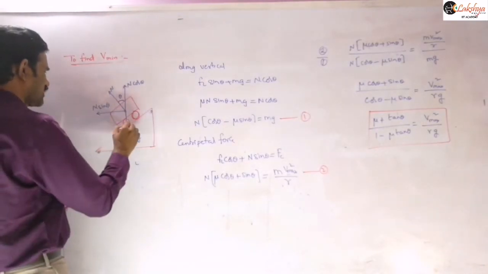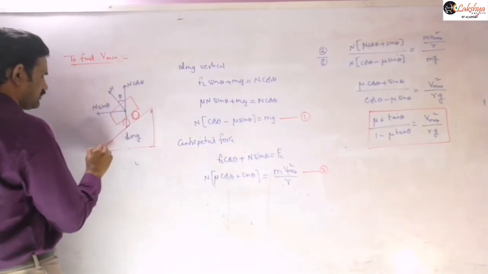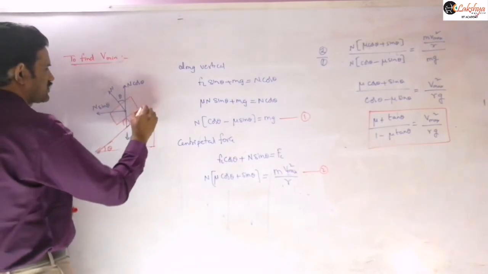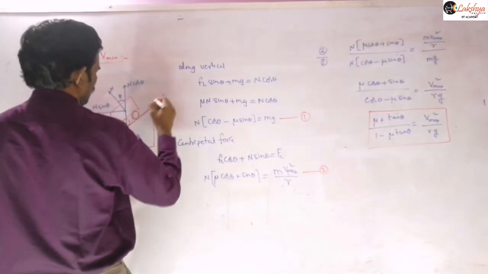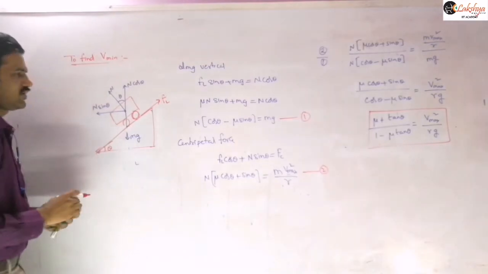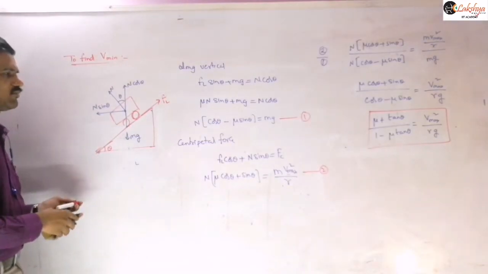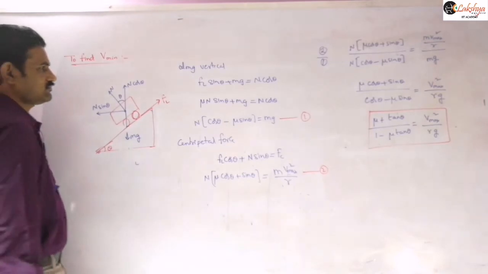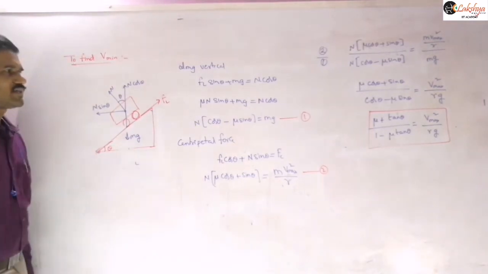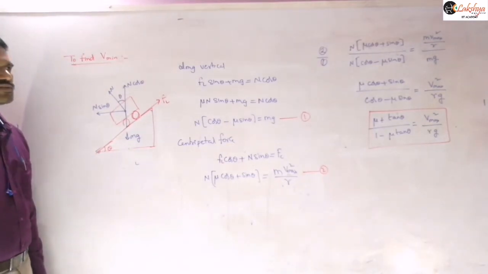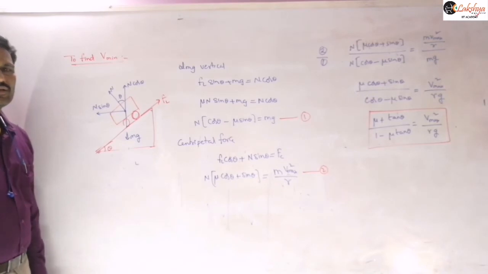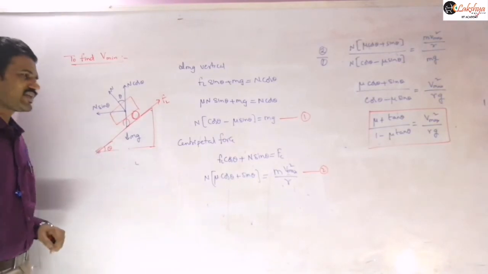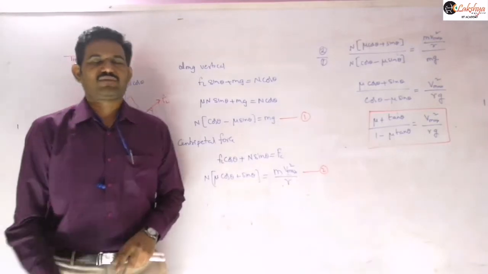Then the frictional force acts outwards. When the vehicle is taking the turn with the minimum possible velocity, the frictional force acting on the vehicle will be limiting friction.